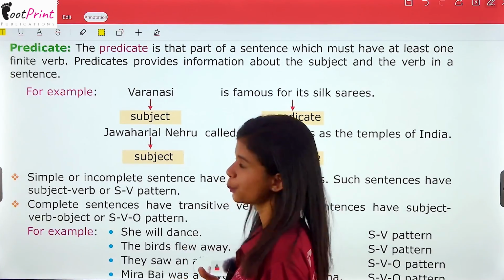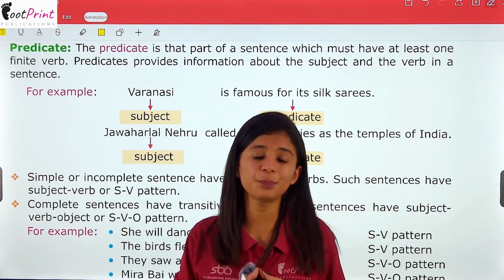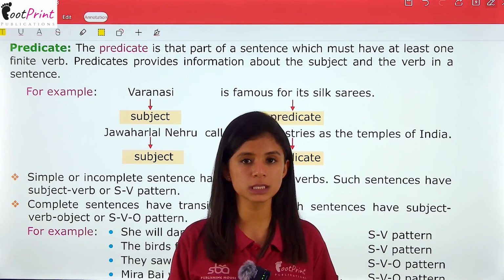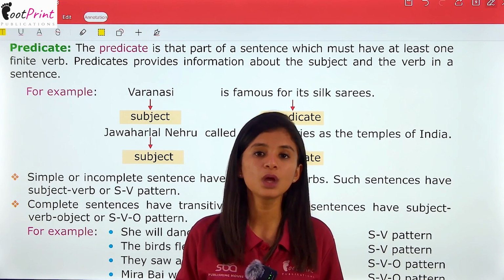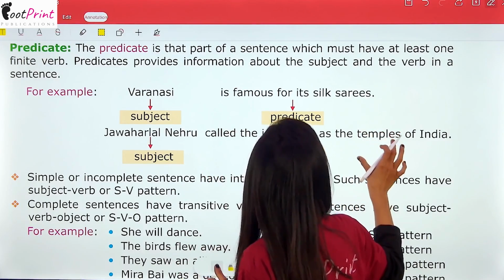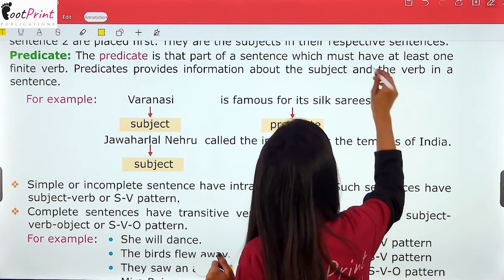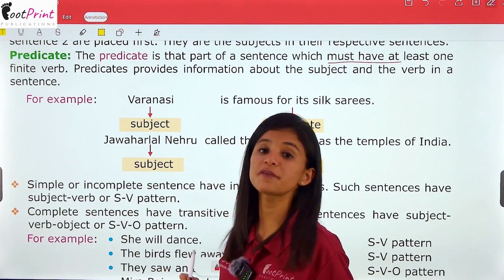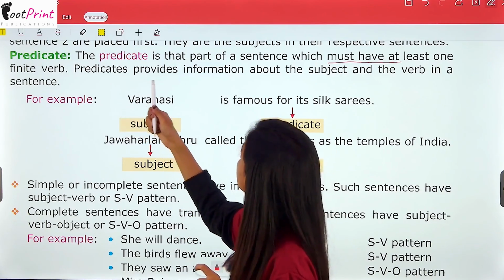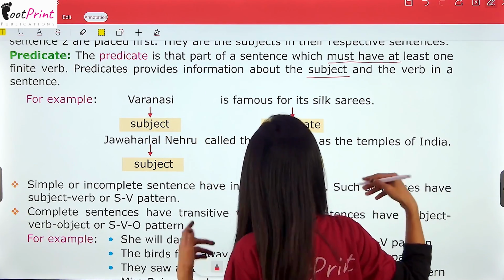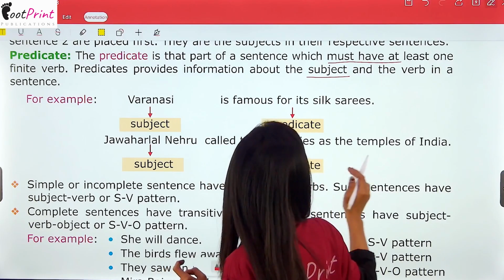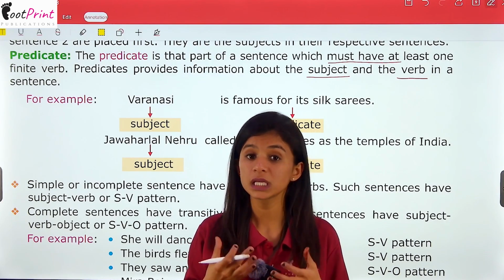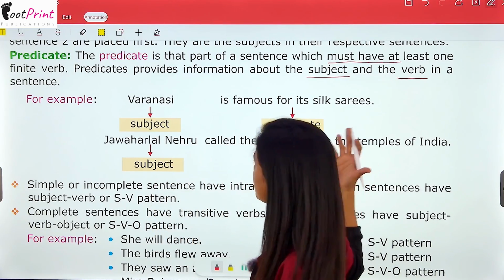Let's move forward to predicate. So, as you already know, a predicate is what we are speaking about or what is being spoken about the subject. Subject के बारे में जो बात की जाती है वो predicate होता है. And you must also know that the predicate must have at least one finite verb. उसमें एक finite verb होनी ही चाहिए. And it provides information about the subject and the verb. हमें information देता है subject और verb के बारे में.